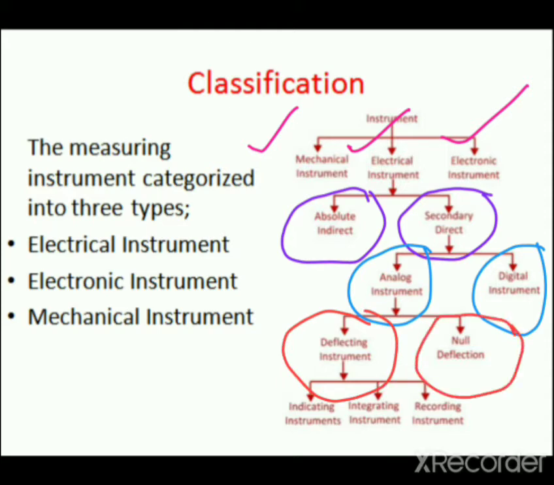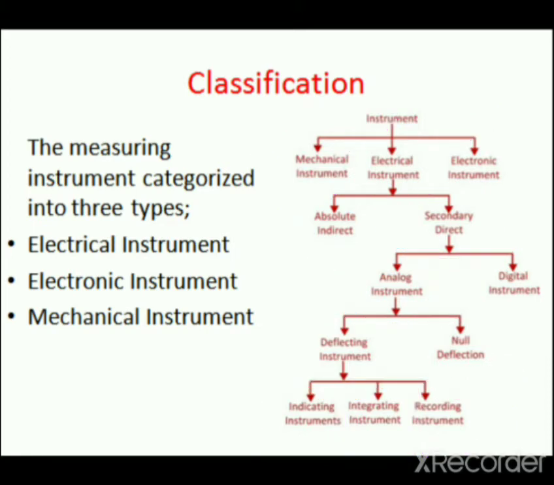And at the end, the deflecting type electrical instruments are classified in three categories: indicating instruments, integrating instrument and recording instruments. So this is the classification of instrument.